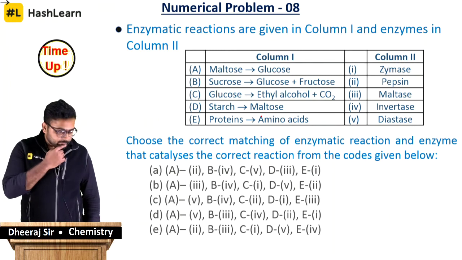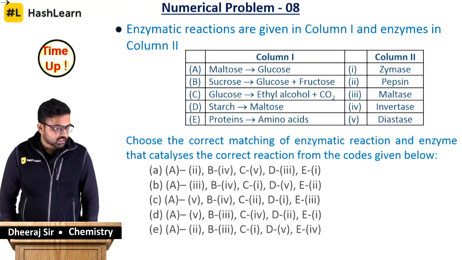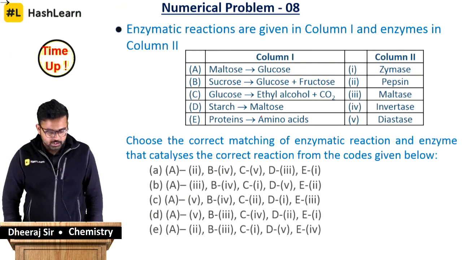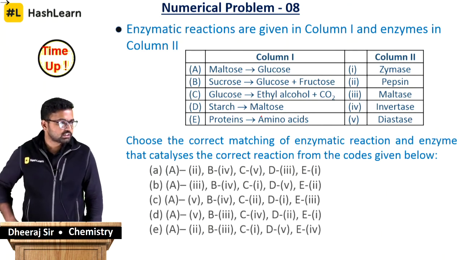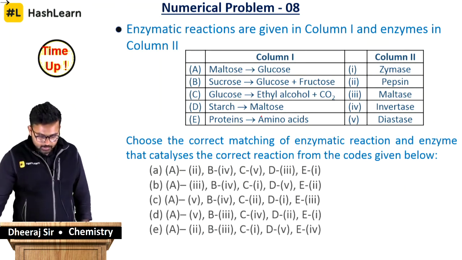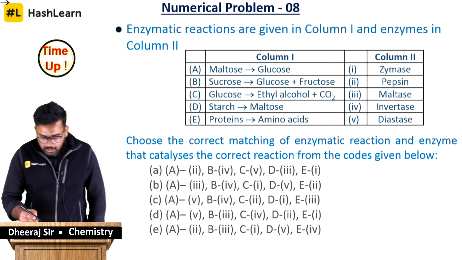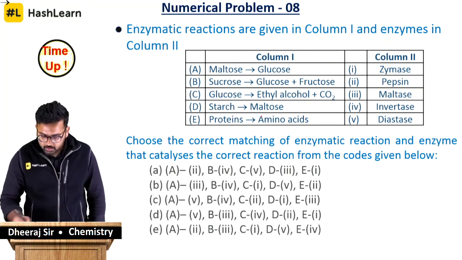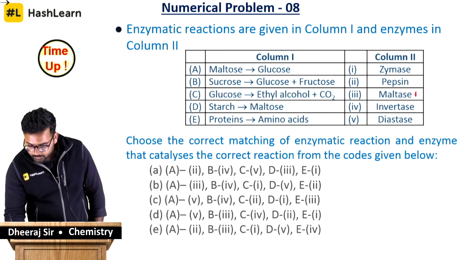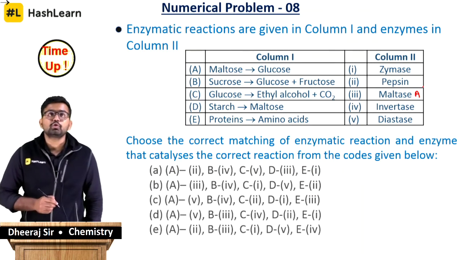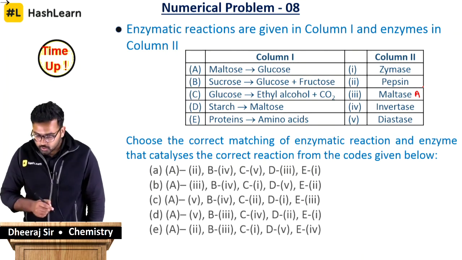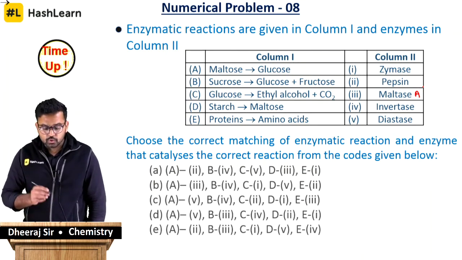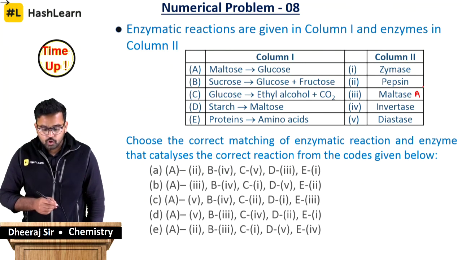amino acid. Okay, Pallavi says it is B, Peru says it is B, and Zara also says it is B. Yes, guys, we will check. Maltose to glucose, it has to be given by maltase. So maltase is the enzyme used to convert maltose to glucose. Then how is sucrose going to convert into glucose plus fructose?